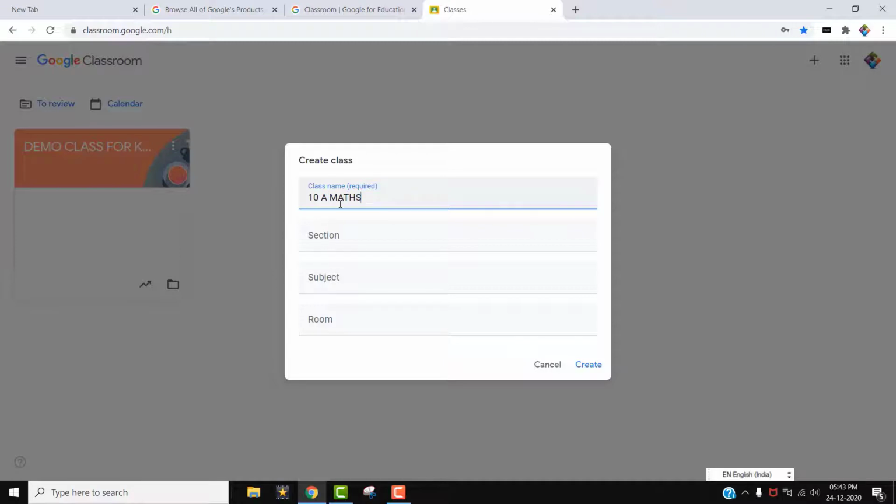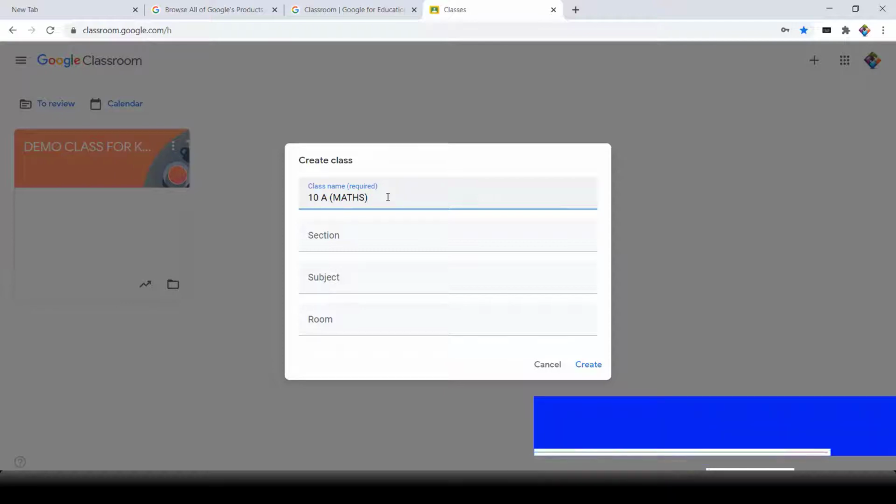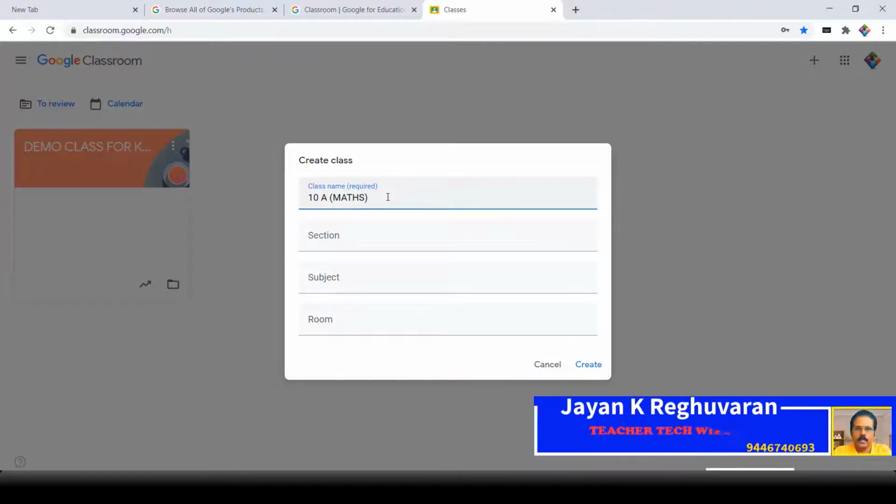You have to give the full details in the first line. That is better to understand, so we can easily find the classrooms. That's why you give all three details, class, division and subject, in the first line.